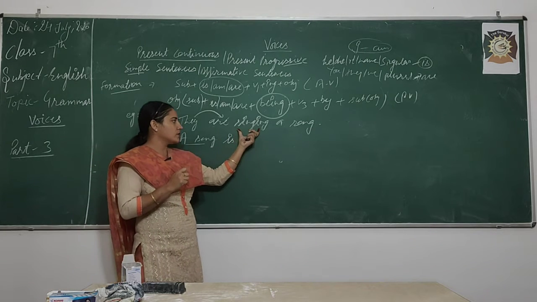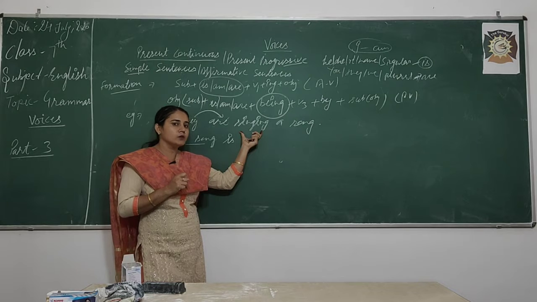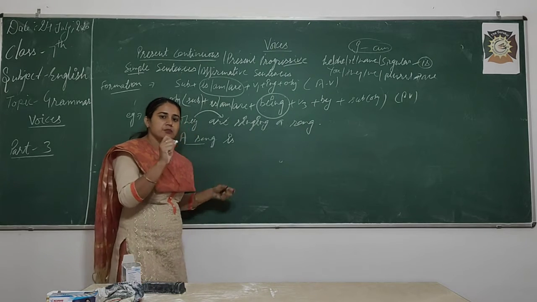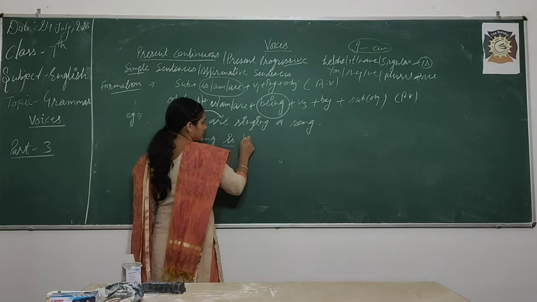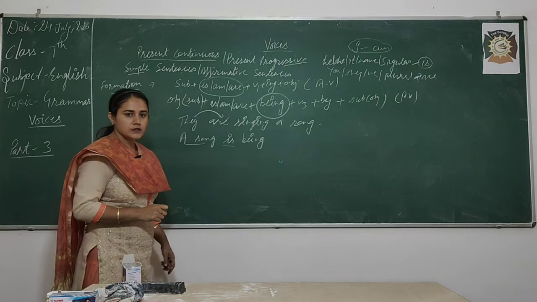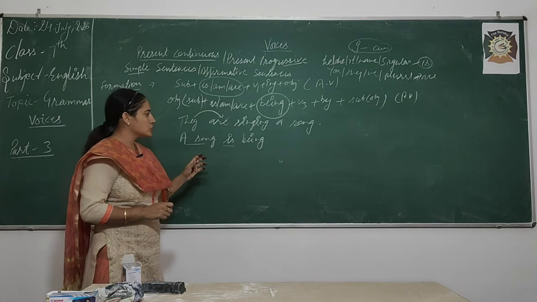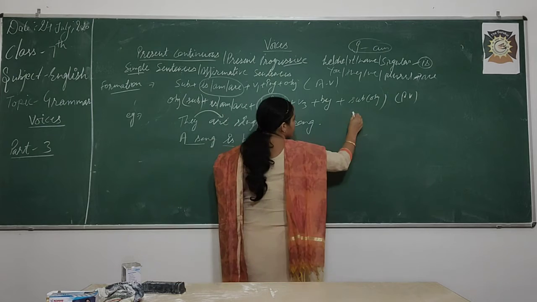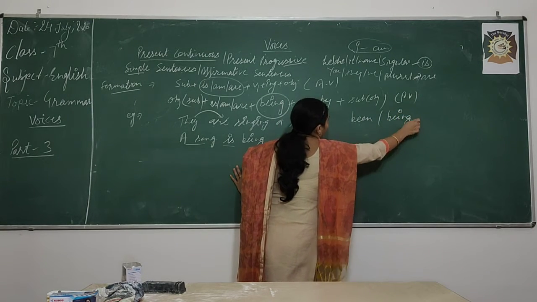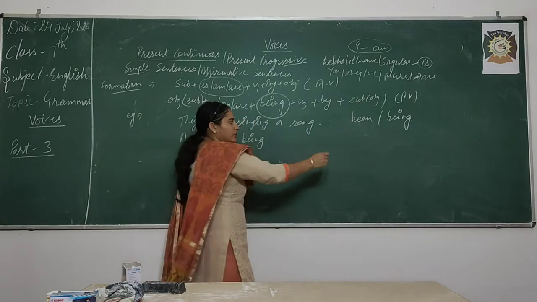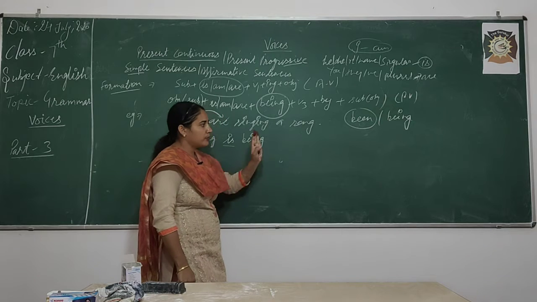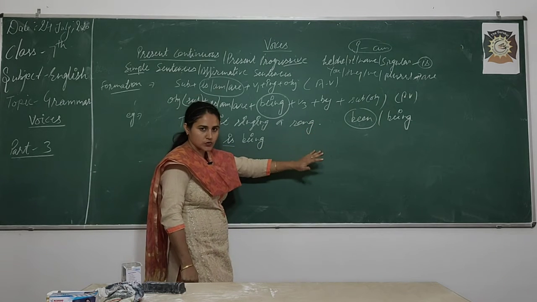When in our active voice there is ing with the main verb, what will we add? What is that extra word? That is being. Very good. Is being. Right? Students always get confused with been and being. Been is used with has, have, had, and being is used with is, am, are, was, were.